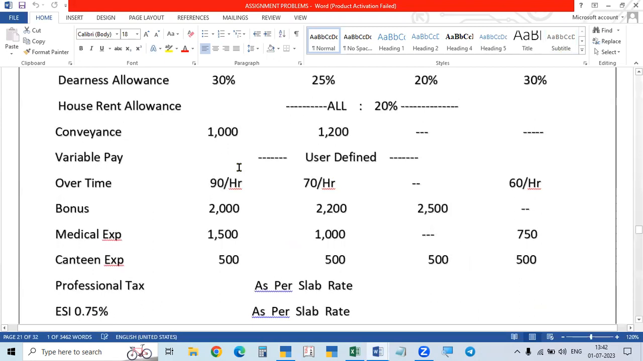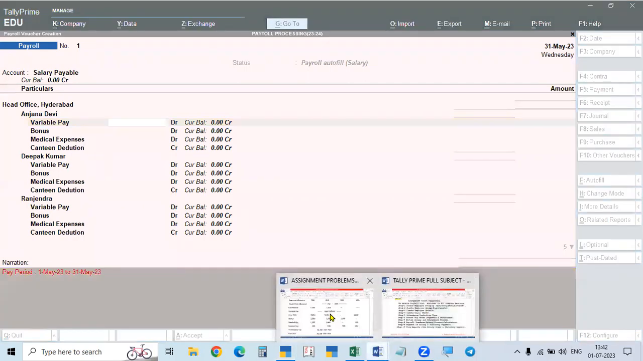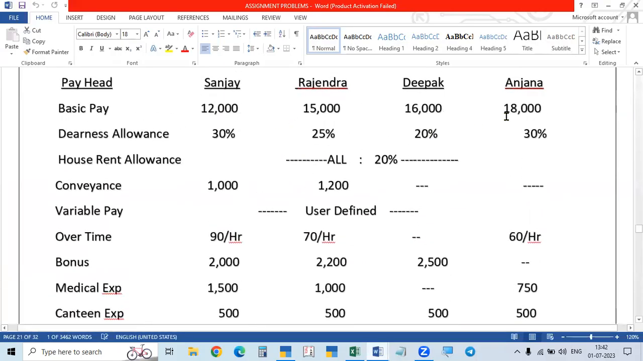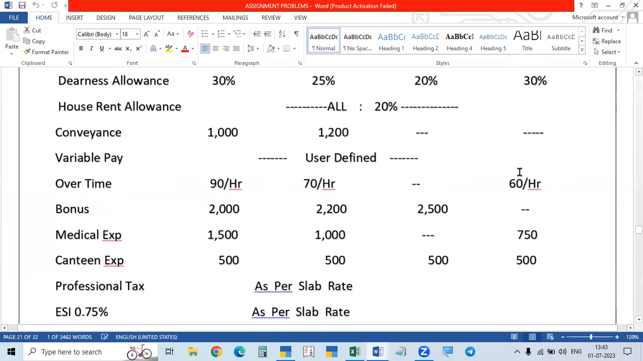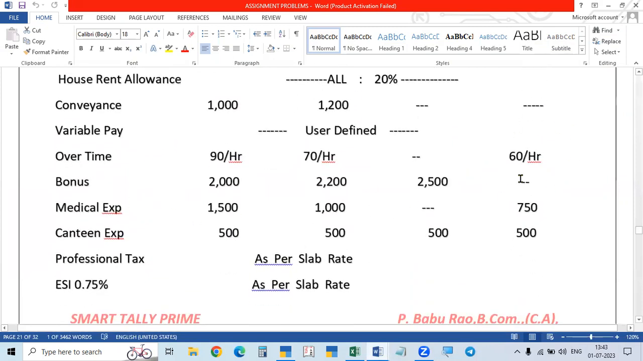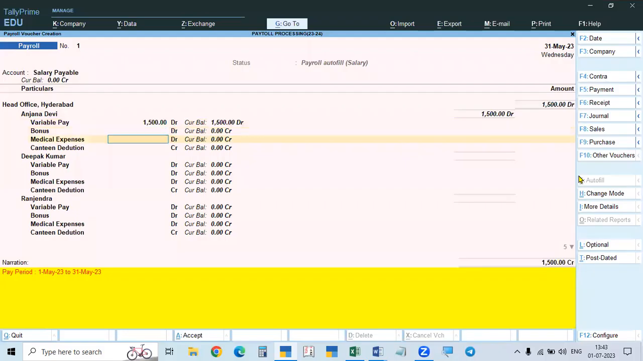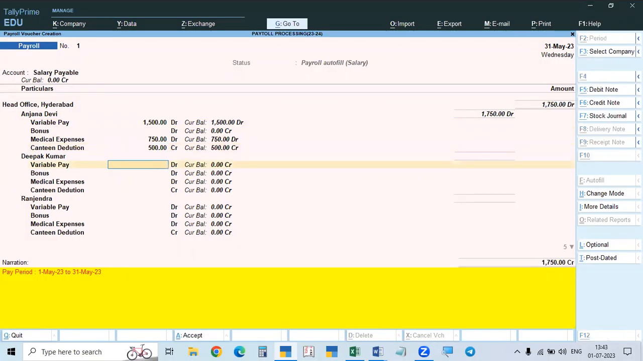And here, the variable pay amount is not given. Depending on their salaries, we will do it. So this is the highest salary: 18, 16, 15, 12. For the first person, we give 1,500 rupees variable pay. Then bonus. Overtime is completed, conveyance we did. There is no bonus for Anjana Devi. Medical expenses, 750 is given. And canteen deduction is 500 rupees for everyone.